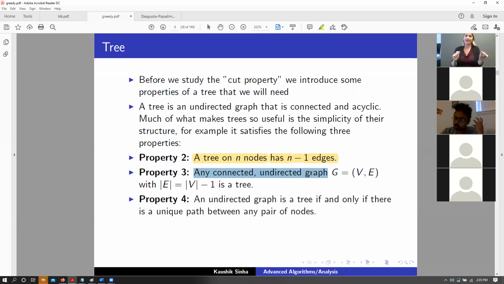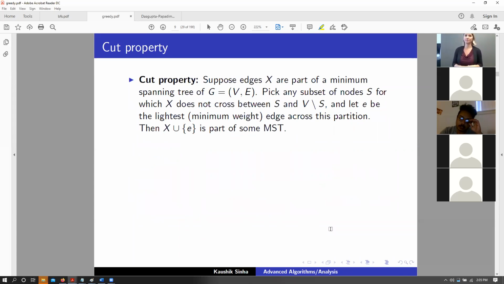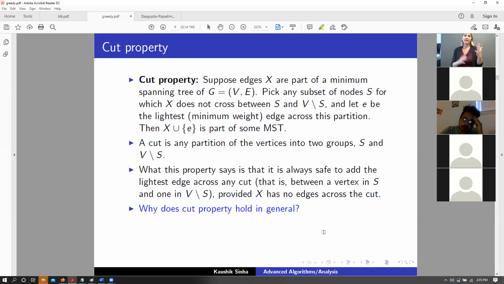Any connected graph, be it whatever graph, if the number of edges in that graph is v-1, or the number of vertices minus 1, it's a tree. And again, that also goes into another property, that an undirected graph is a tree if and only if there is a unique path between any pair of vertices. You cannot have more than one path between 2 vertices. Essentially, all of those 3 things together say the same thing. A tree cannot have cycles. It's just a general graph that connects every other vertex. Okay. So that was a tree. And now let's look at what the cut property states in general.